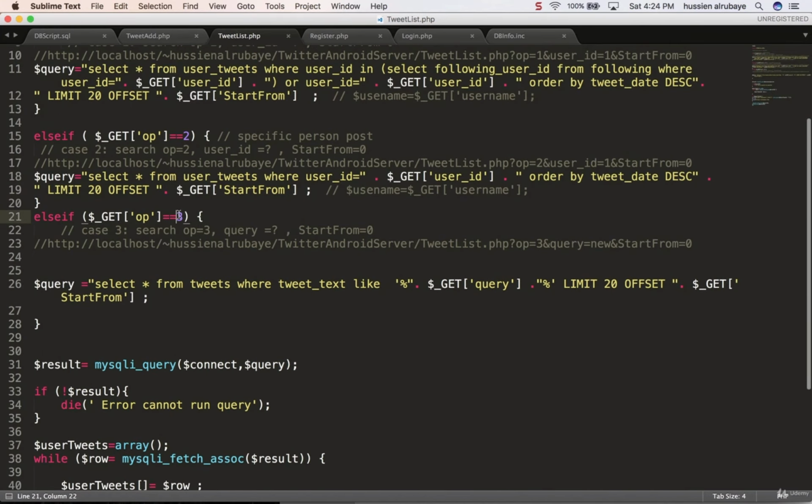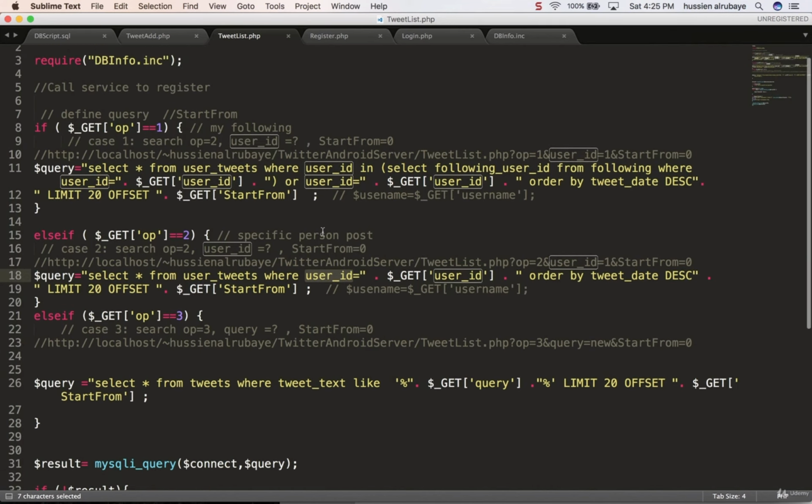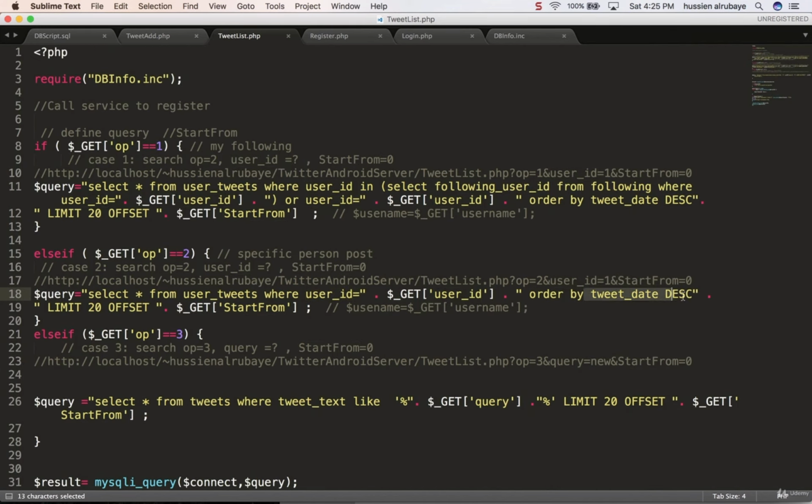So in this case for operation 3, we just explained how we do it when I want to search for a query. For example, I want to open your website, open the homepage for Hussein and see his posts. So I'm searching according to user ID, and I also order the data according to the date. Also, when I want to see only the tweets that I follow, to do that I have to search the tweets where the user ID is anyone that I'm following. So I go to that place, and I search for the people according to their user ID. Then I get the list of the user IDs that I'm following.